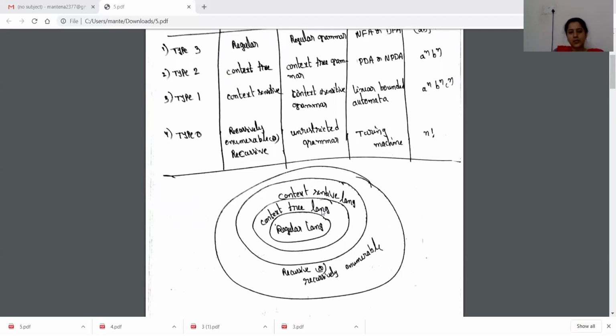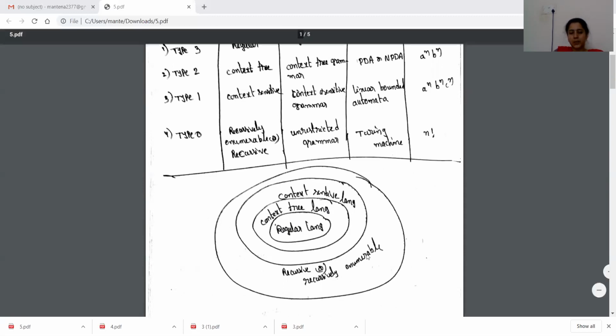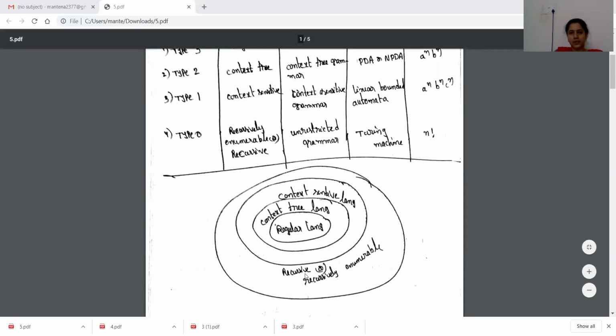All context-free languages are context-sensitive and recursively enumerable languages. But the reverse is not true. Not all context-sensitive languages are context-free or regular languages. Likewise, not all context-free languages are regular languages.